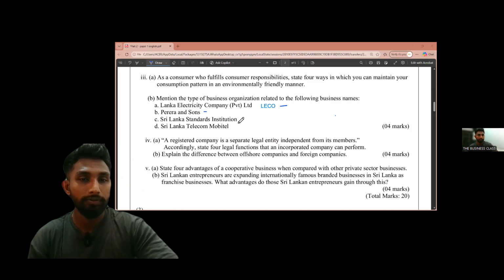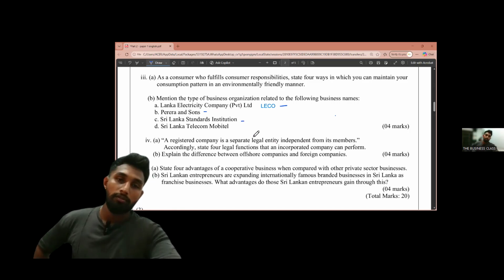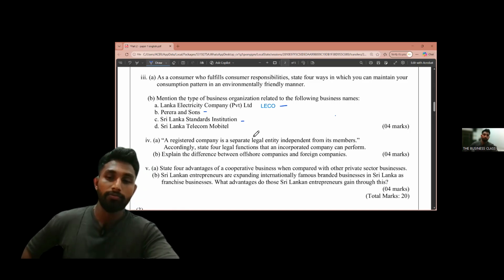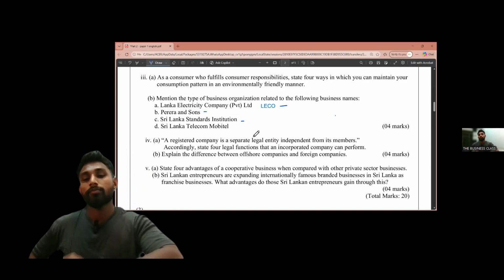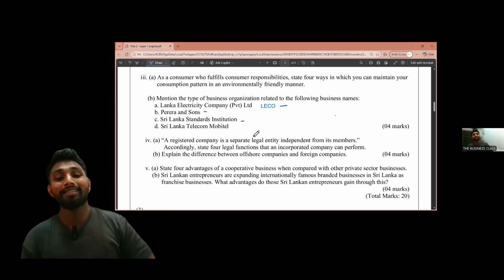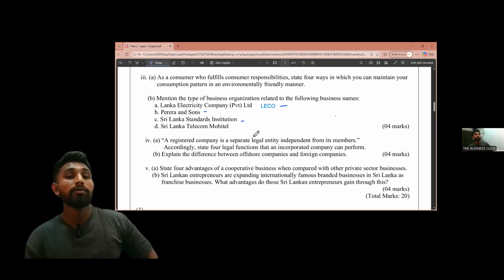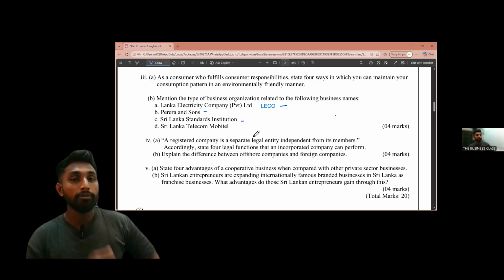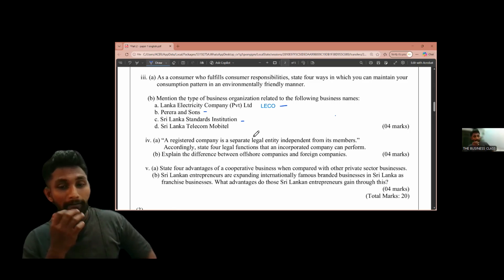Okay, then what is Sri Lanka Standards Institution? What is Sri Lanka Standards Institution? It is a statutory board or it is a state corporation. Write down, it is a state corporation. If your answer is wrong, write down, it is a state corporation.